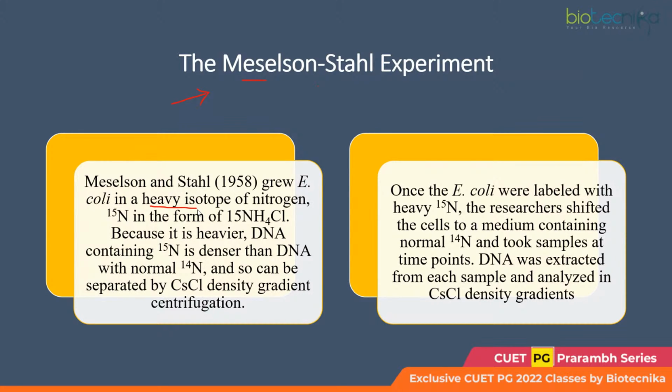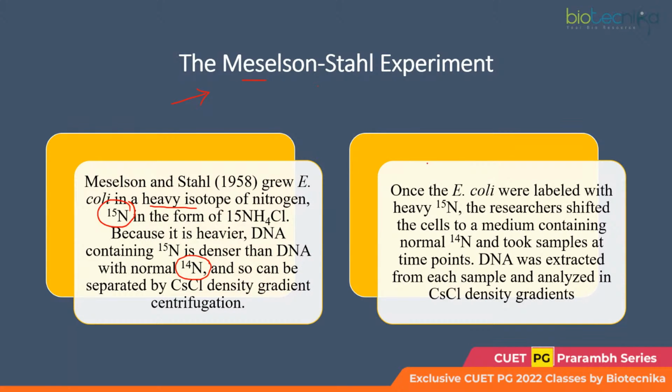They wanted to track where the old DNA is going, where the new DNA is being synthesized, and how they are reuniting. So they labeled the DNA with the heavier isotope of nitrogen, nitrogen 15, as against the regular isotope of nitrogen, which is nitrogen 14.